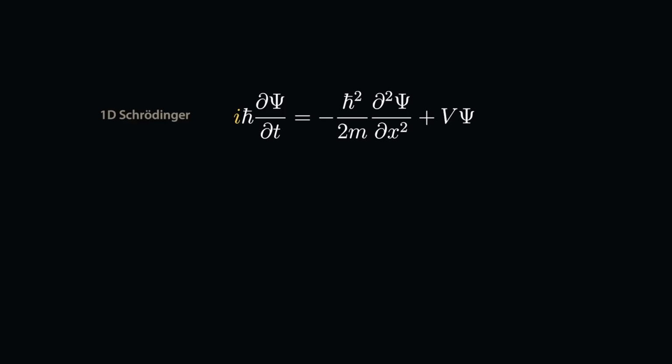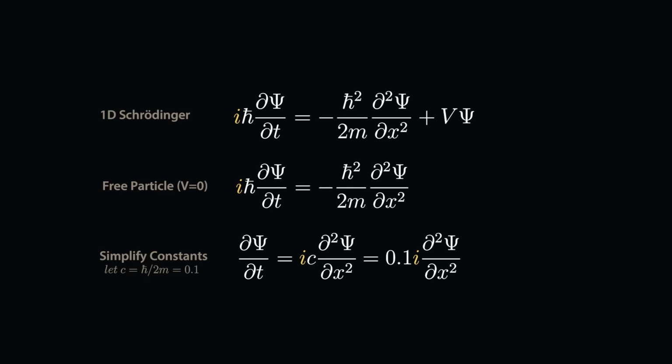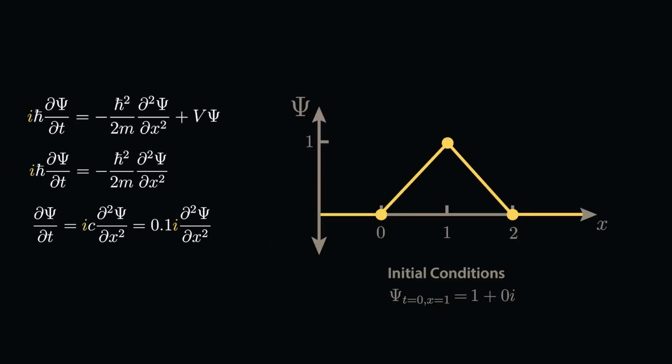Let's consider how Schrödinger's equation applies to a free particle in one dimension, such as an electron far away from any other particles. In this case, our potential energy V is 0. Let's temporarily combine our constants together into a single constant that we'll call C, and set it equal to 0.1. And assume a very simple starting configuration for the wave function, with a value of 1 surrounded by zeros.